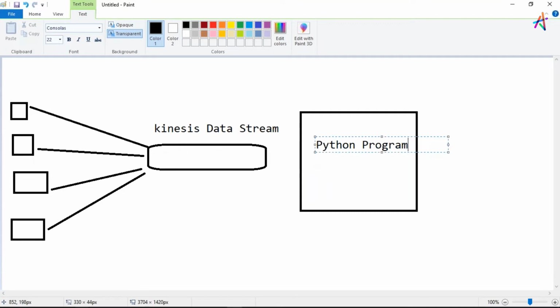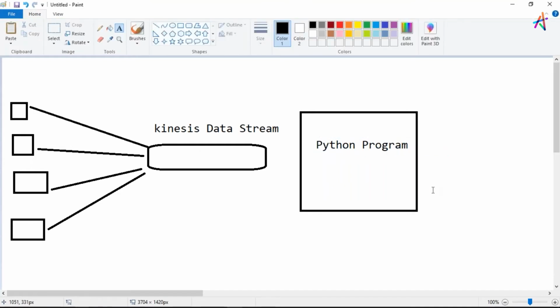The only reason I'm covering all of this in such simple terms is that there might be some people who don't have any idea about big data scenarios, machine learning scenarios, or even the AWS cloud. That's why I'm trying to explain this in the simplest way possible. For those who know ML and big data, there could be some big data program in Apache Spark, or some machine learning algorithm. So my Python program or any other program will monitor the data and let the user know, okay, this transaction seems fraudulent.